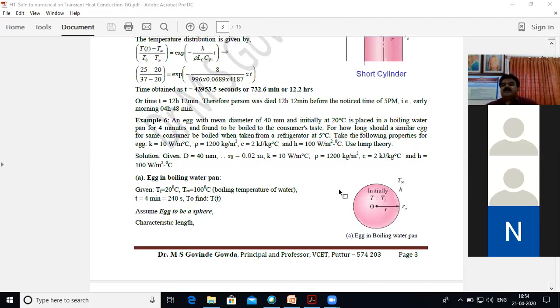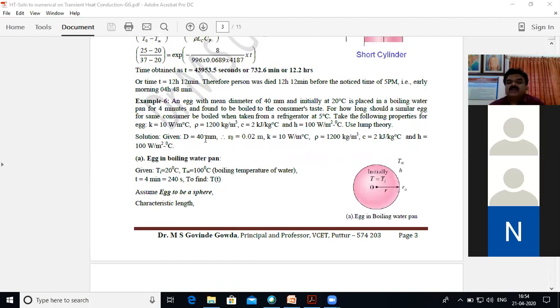So first, the consumer's satisfied temperature is to be calculated. First we have to calculate when the egg is in boiling water. Next, when the egg is taken from the refrigerator, what should be the time required to reach that temperature, you have to calculate. I hope you understood. They have given all these properties. The egg is modeled to be a sphere. So therefore, egg in a water pan.